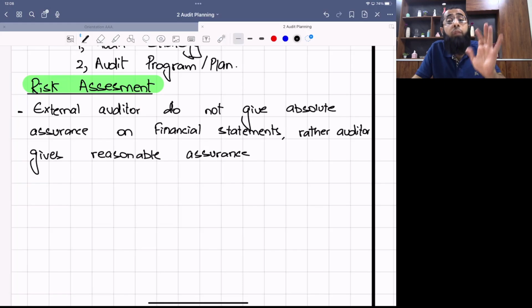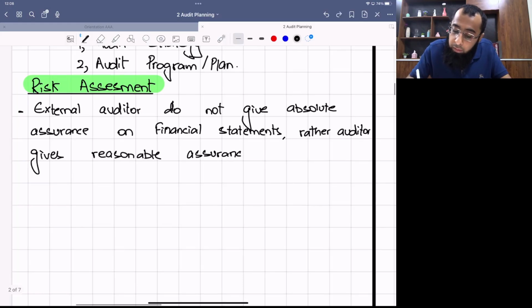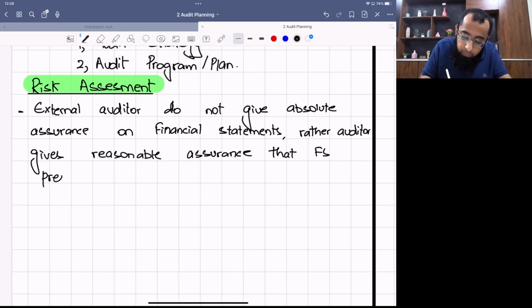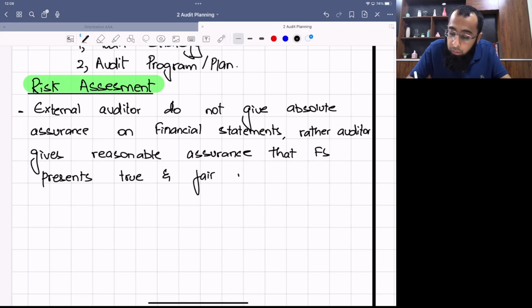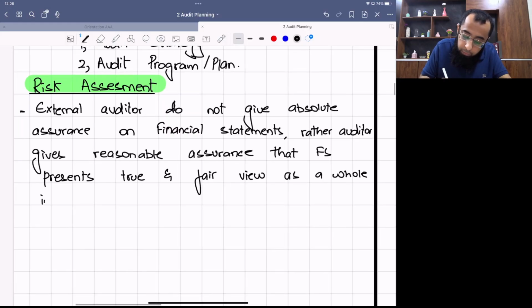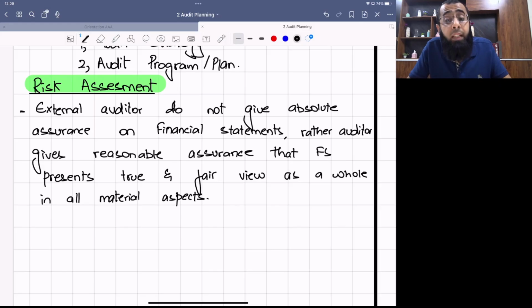You are just giving an overall assurance that the financial statements present a true and fair view as a whole in all material aspects. For all material aspects, you look at the materiality level. But he is giving reasonable assurance.